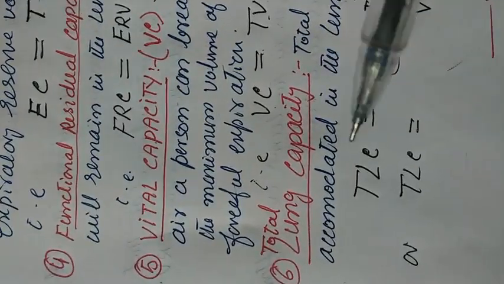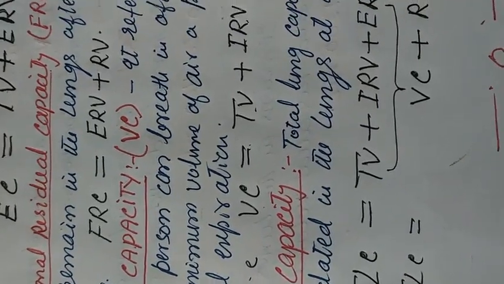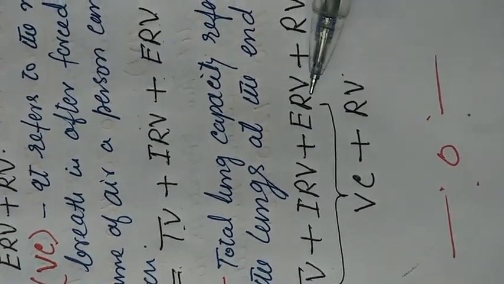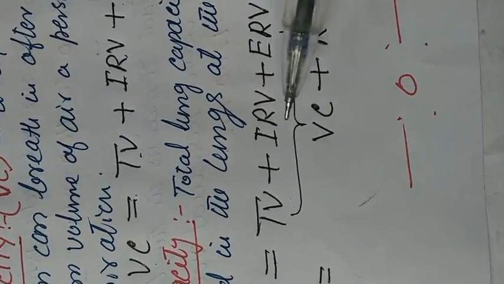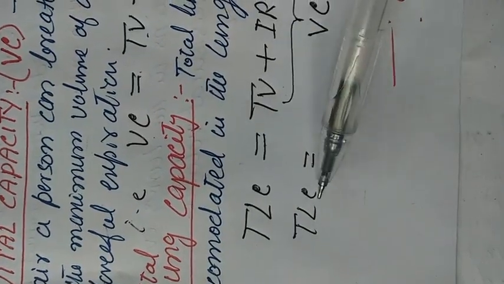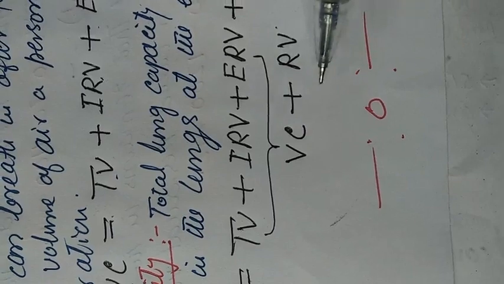Finally, we have the total lung capacity. Total lung capacity refers to the volume of air accommodated in the lungs at the end of forceful inspiration. This total lung capacity, or TLC, is equal to tidal volume plus inspiratory reserve volume plus expiratory reserve volume plus residual volume. Since tidal volume, inspiratory reserve volume and expiratory reserve volume together equal the vital capacity, we can also say that total lung capacity is equal to vital capacity plus residual volume.